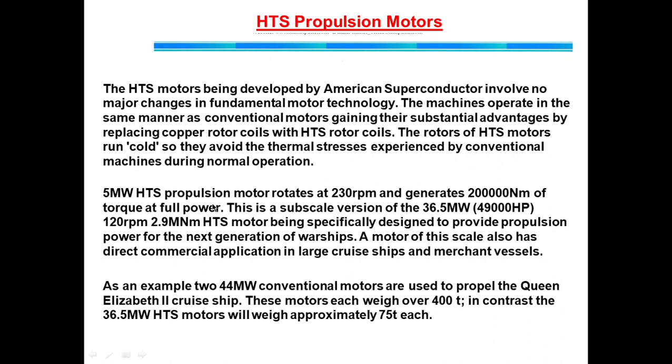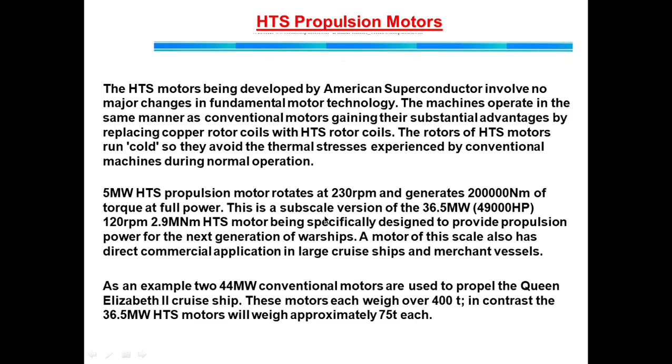The 5 megawatt HTS propulsion motor rotates at 230 rpm and generates 2 lakh newton meter of torque at full load.